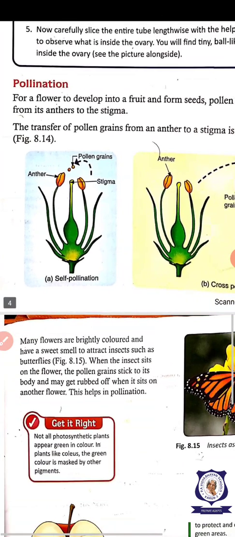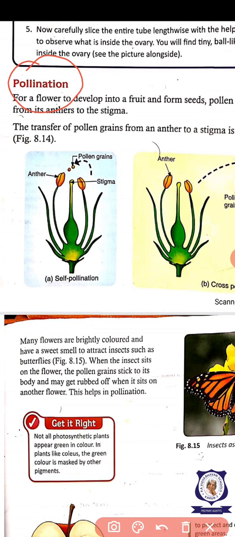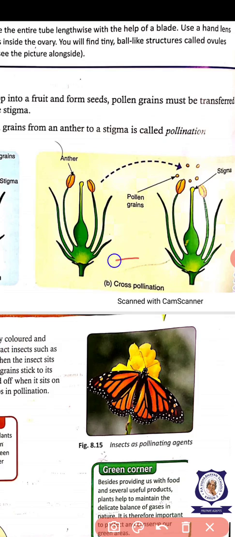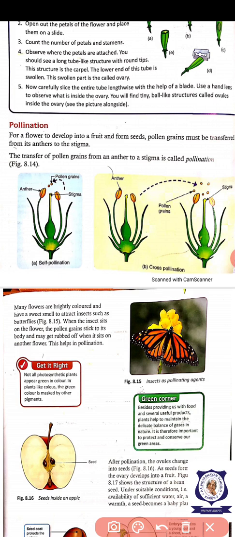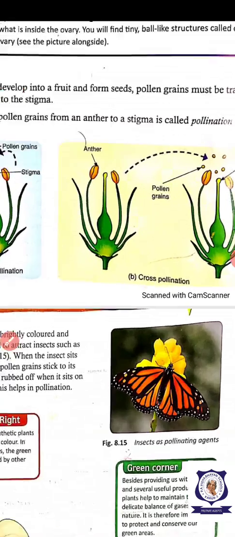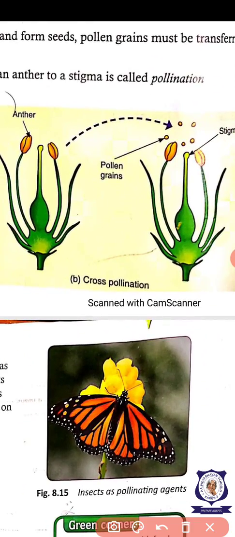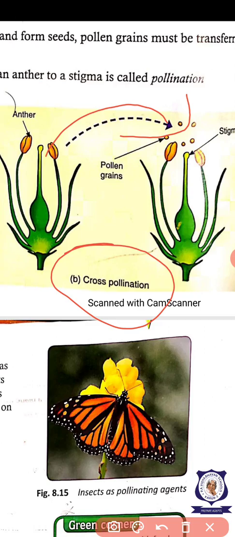Now, for this, pollination is the process needed. What is pollination? The transfer of pollen grains from the anther to the stigma is called pollination. This is of two types: self-pollination and cross-pollination. If the pollen grains fall on the same flower, that is self-pollination. If the pollen grains fall on the flower of the next plant of the same kind, it is called cross-pollination. You see? Okay.